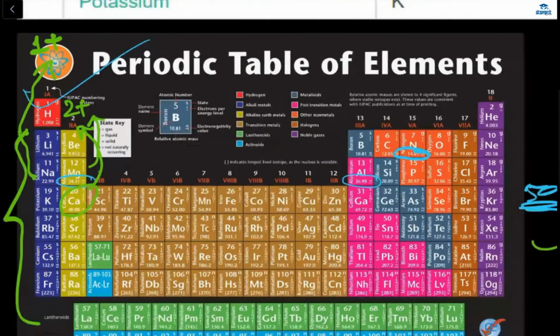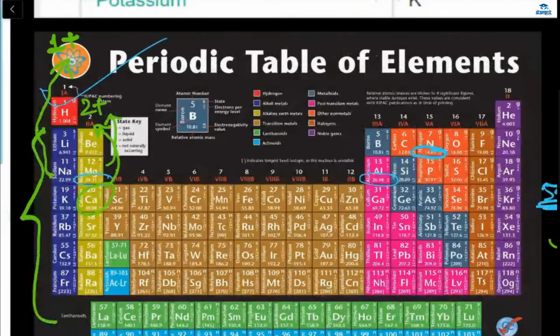So you have to see this. The red color means hydrogen. Hydrogen is in red color. All the dark blue is alkali metals, which are lithium, sodium, potassium, cesium. Alkaline earth metals are beryllium, magnesium, calcium, strontium.